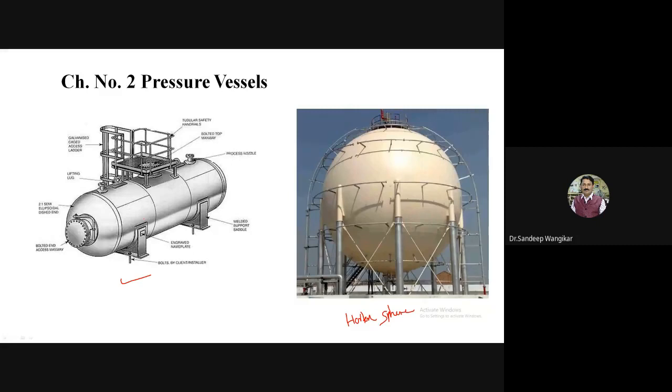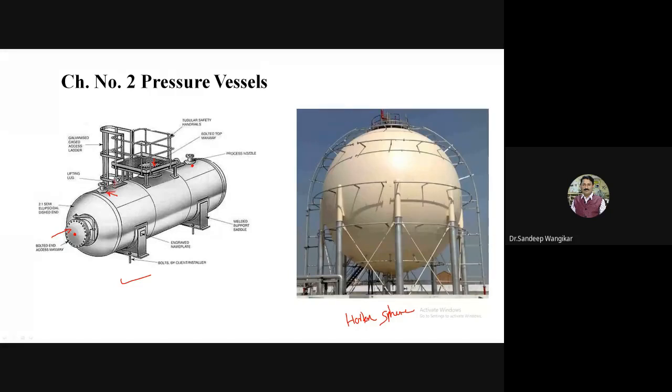And again, there are different accessories shown in this. There are two manholes, or here it is mentioned as manway. Manholes, then handhole or handway. From this, at the time of maintenance or wherever required, a person can enter through this. So this is one manhole. Again, here at the top also a manhole is there. And this is the pressure nozzle shown here. Again, see here, this is also a pressure nozzle.